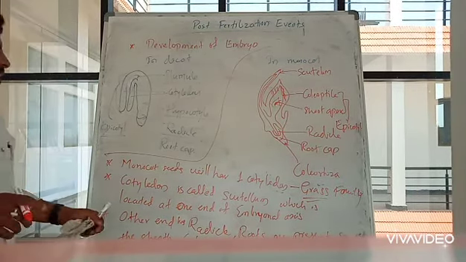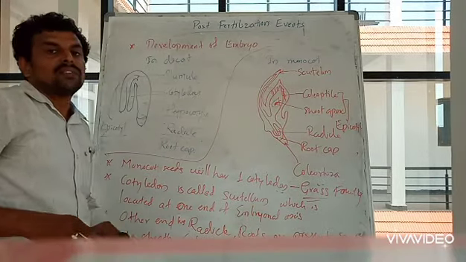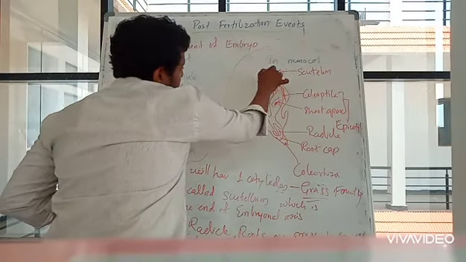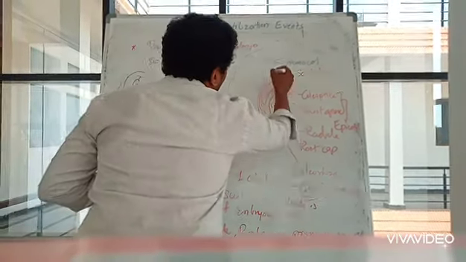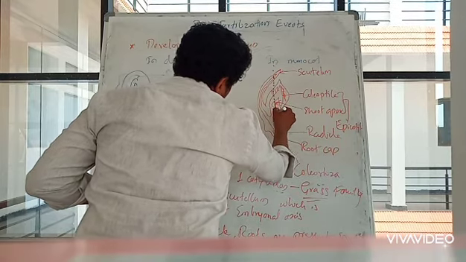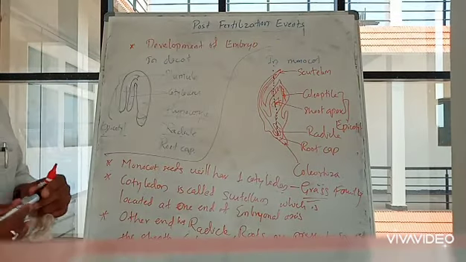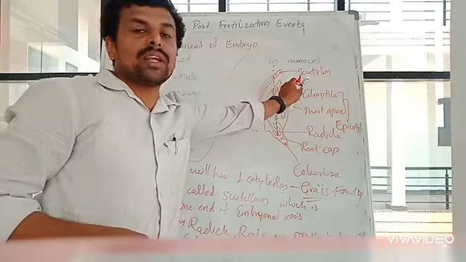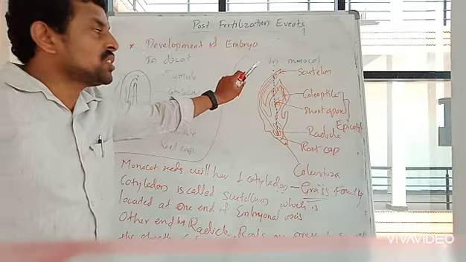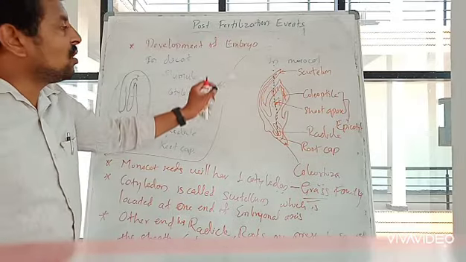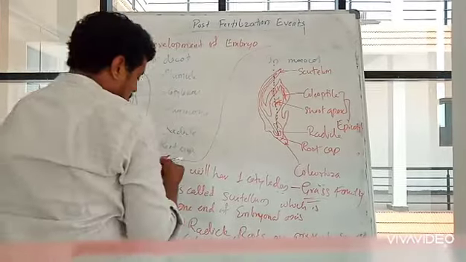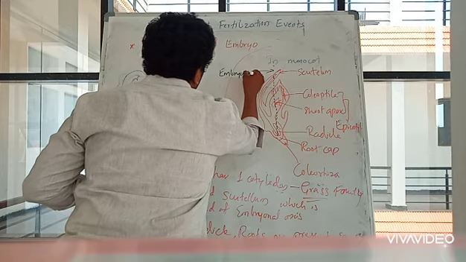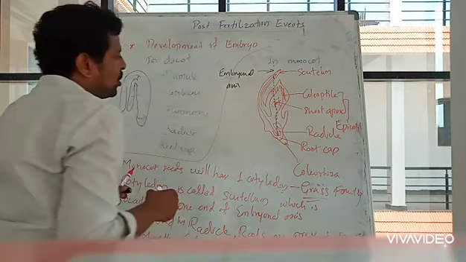Okay, say for example this is the embryonal axis. Say for example I will write a dotted line here. So this is the embryonal axis. On one end of the axis cotyledon will be there. So that cotyledon part is known as scutellum. Cotyledon in monocot is called scutellum.